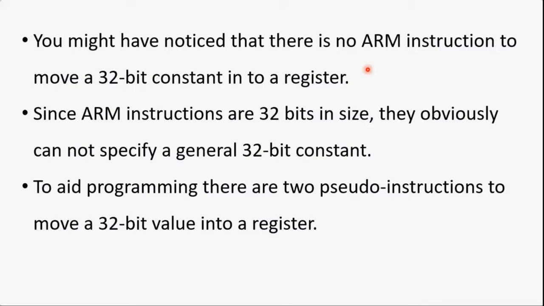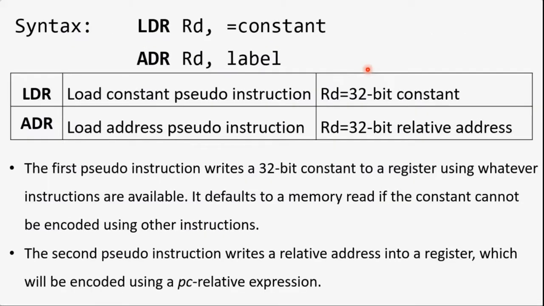So how do we copy, move or transfer a 32-bit constant value, either in binary, hexadecimal or decimal, it doesn't matter, into a register? There are two instructions we have to discuss here: one is the load register instruction, and one is the load address, or ADR, instruction.